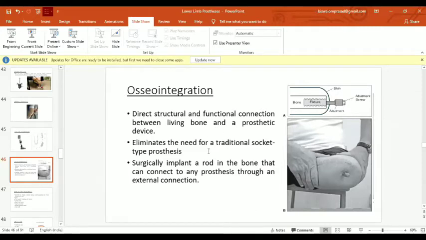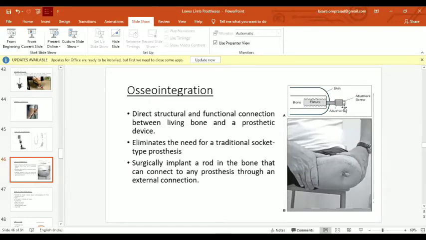It eliminates the need of a traditional socket type of prosthesis. So we surgically implant a rod in the bone that can connect to any prosthesis through an external connection. So it is a pylon, and you can see here the fixture is put into the bone, and here is an abutment screw to which the pylon is fixed.